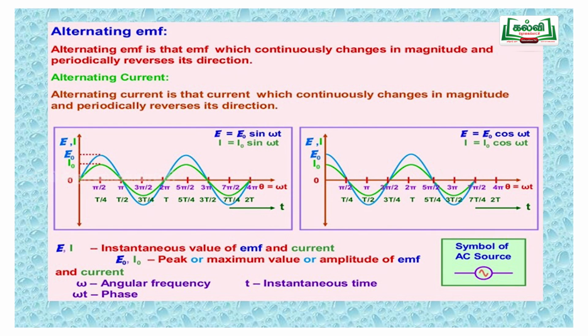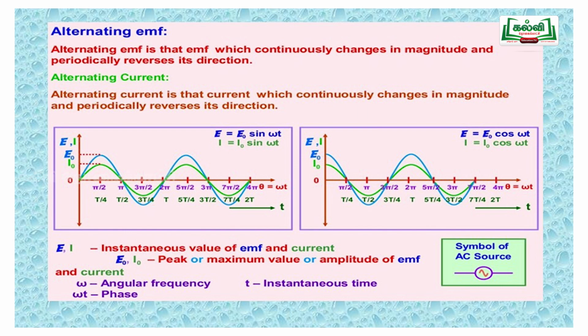Similarly, the alternating current is periodically varying current. So it is represented as E is equal to E naught sin omega t, and current is represented as I is equal to I naught sin omega t. Here we can also represent it as a cos function. How? If at time equal to 0, the initial point, the amplitude is maximum, we can consider this as a cos wave. If at the initial value the amplitude is 0, it can be considered as a sine wave. Both are similar while doing the mathematical calculations. And the notations: E naught is the peak value, similarly I naught is the peak value, omega is the angular frequency, and t is the time at that instant.